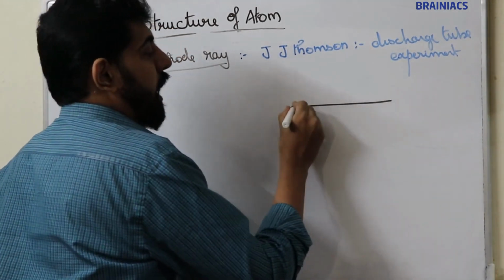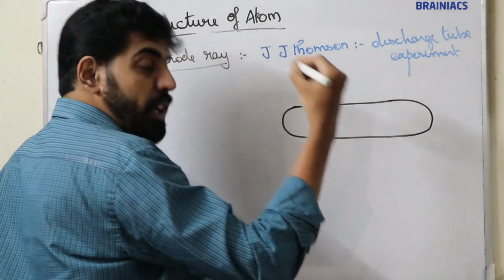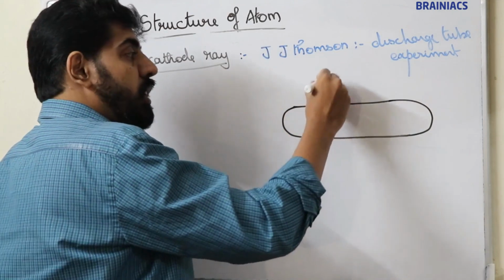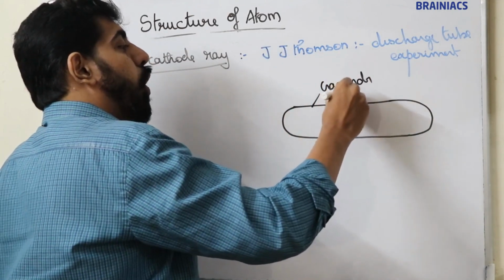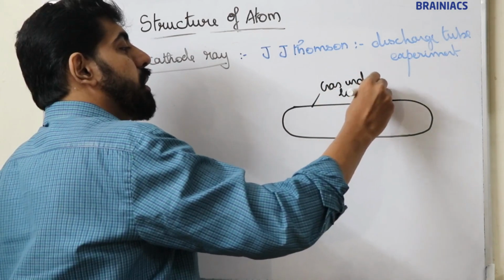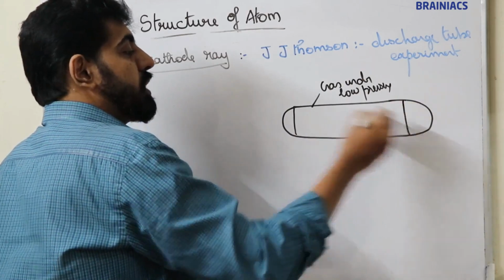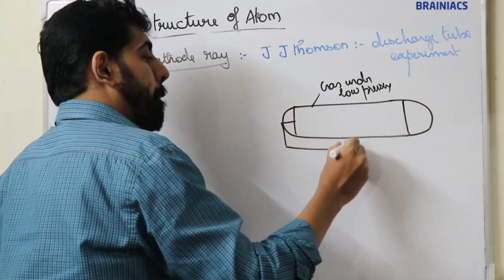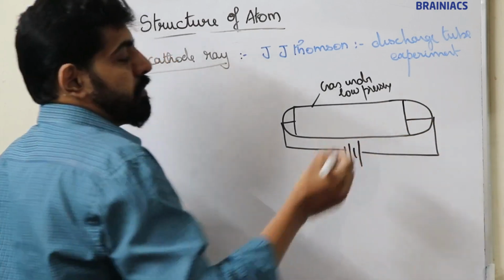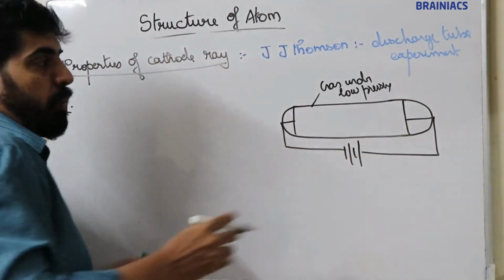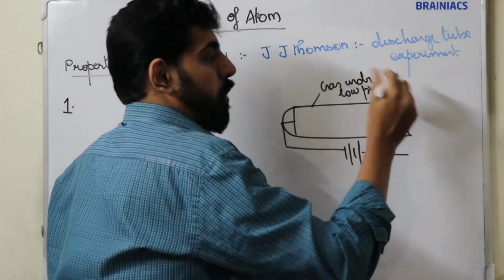So again, a discharge tube, a glass tube filled with a gas at low pressure, and a very high voltage is applied across these electrodes.